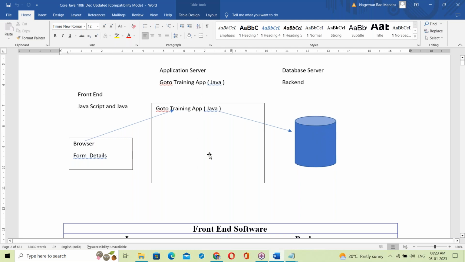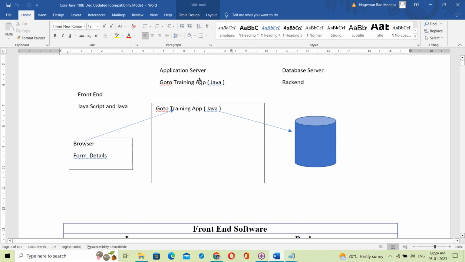This is an actual Java application. Where in this complete application architecture is Java used? Java is used at the front end, and for server side programming. Java is used as front end software as well as server side programming.